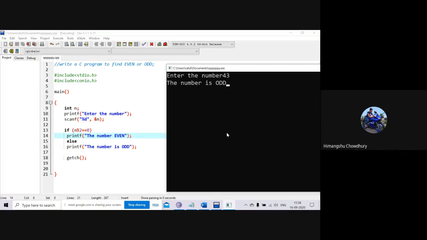Himanshu, your screen is presenting. Stop presenting, then just click present now and go to your entire screen. Sir, it is not working. Why is it not working? Just click present now and go to your entire screen.